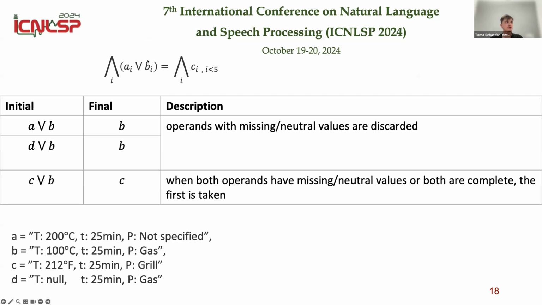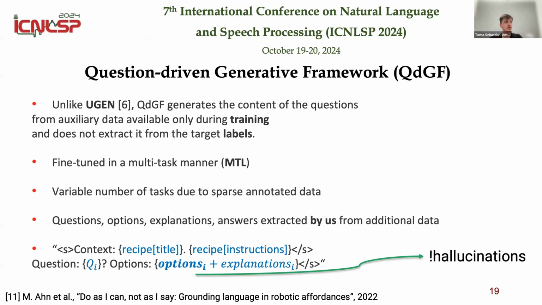In order to simplify things, we left just a maximum of 5 conjunctions, and from the disjunction we solved all of them. So we removed basically all ors, and we kept the complete value. So if we have A or B and A had some neutral or incomplete value, then we kept B. And if they were the same, so both have incomplete value or both were complete, then we keep the first one, basically like in a normal disjunction.